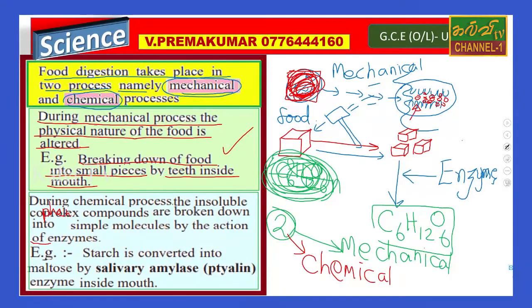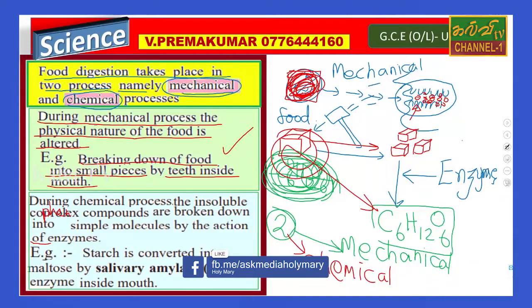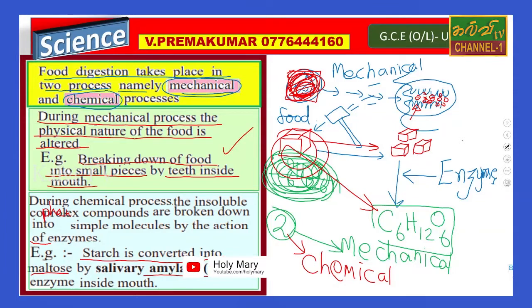The complex substances are converted into simple substances by enzymes. Starch is converted into maltose by salivary amylase, an enzyme inside the mouth.